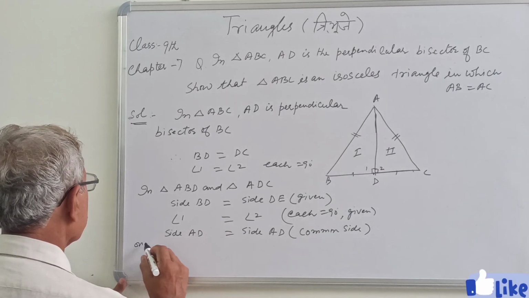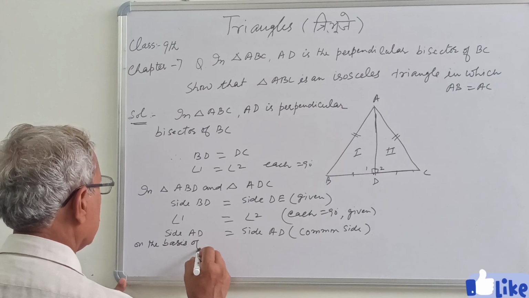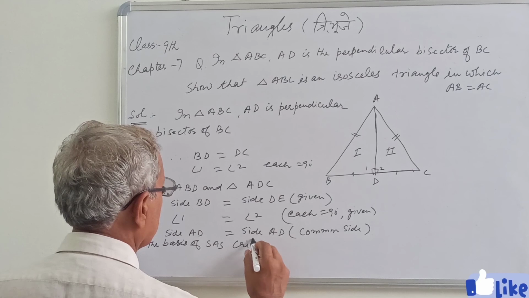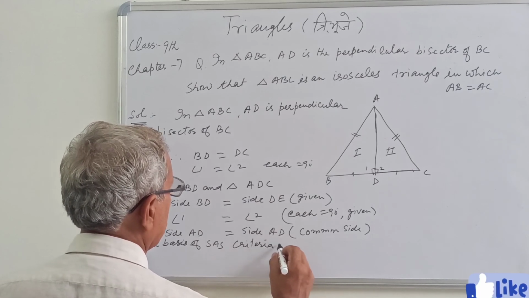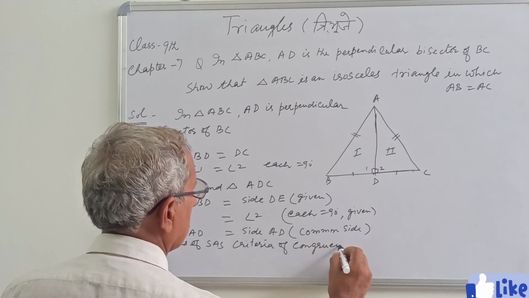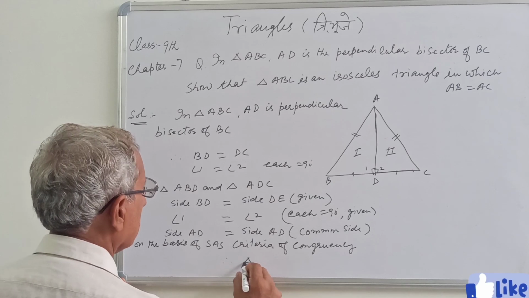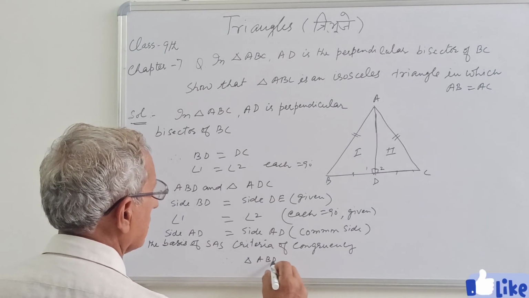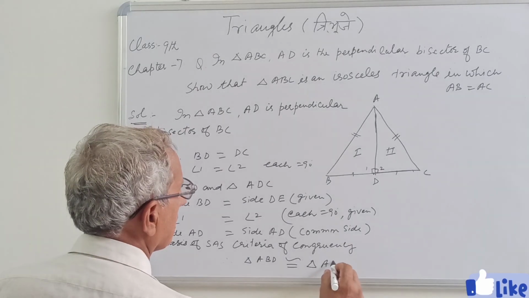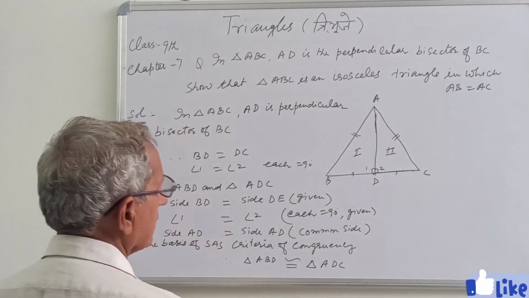So on the basis of SAS criteria of congruency, triangle ABD is congruent to triangle ADC. So the two triangles are congruent.